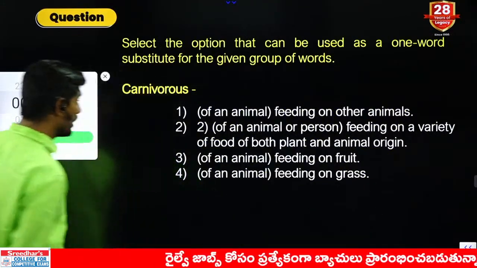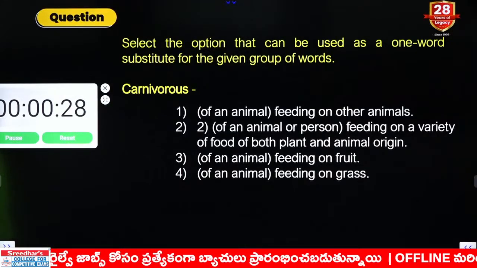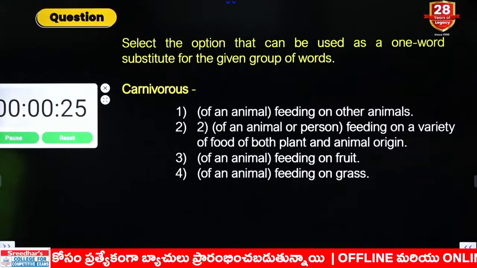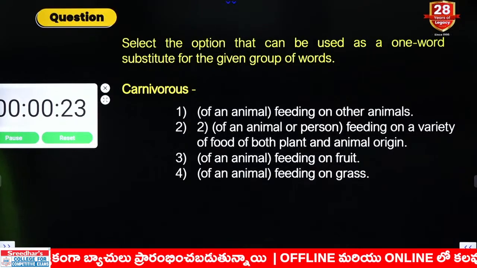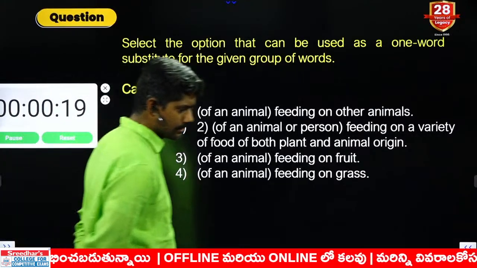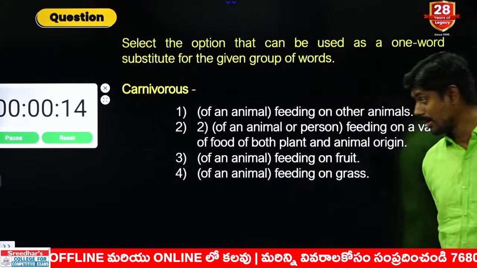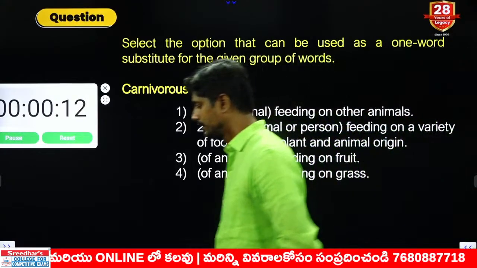Now I'll give you time. Try to guess the answer. This is a kind of repeated one. Just now we have seen it, one of the options is our answer for this question. Do you remember the Frugivorous question? Just now we discussed the options, and one of those options is the answer for this.